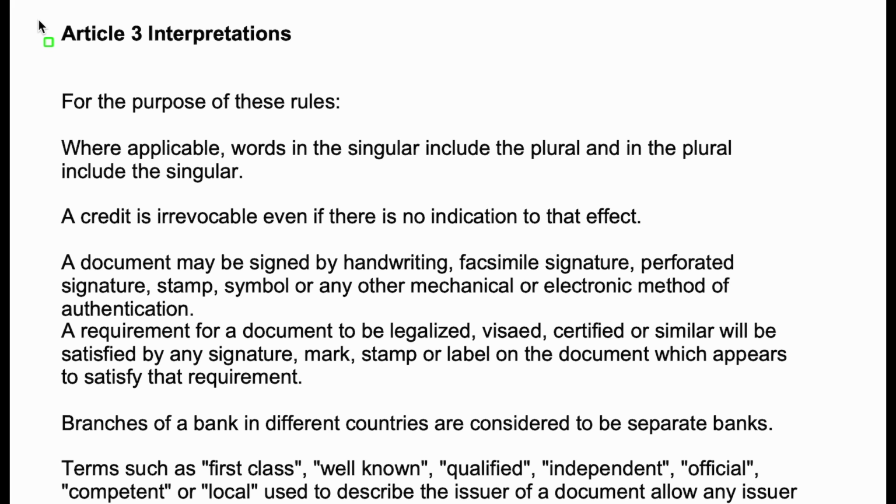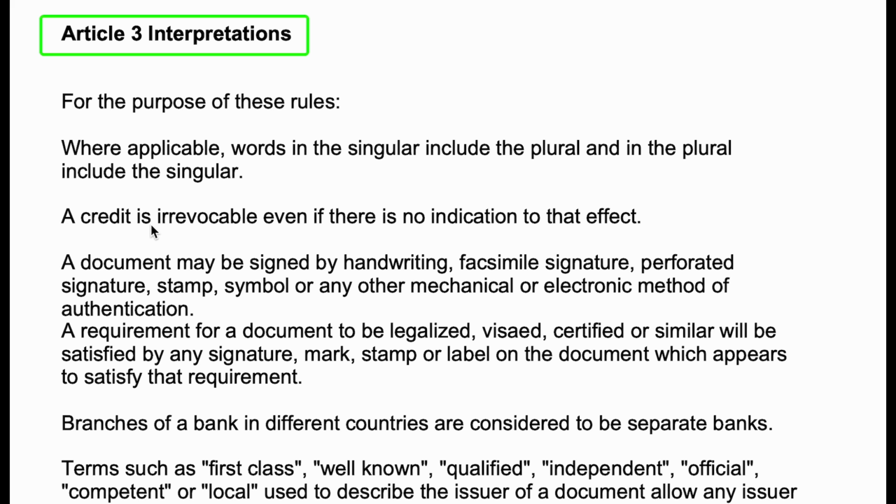Hello everyone, in this video we are going to see Article 3 interpretations. For the purpose of these rules, where applicable, words in the singular include the plural and in the plural include the singular. This means simply we cannot reject any document stating the reason some words are mentioned in singular instead of plural and vice versa.